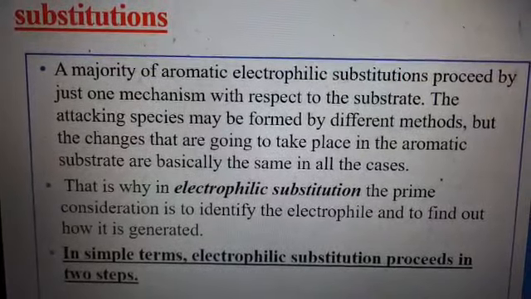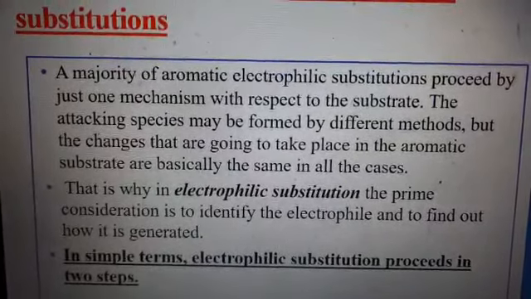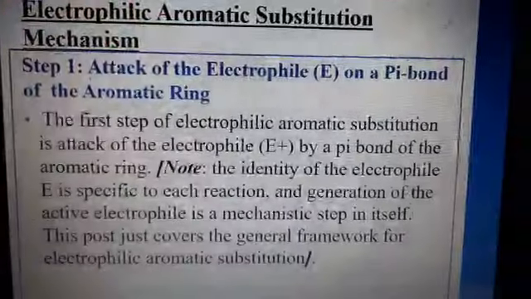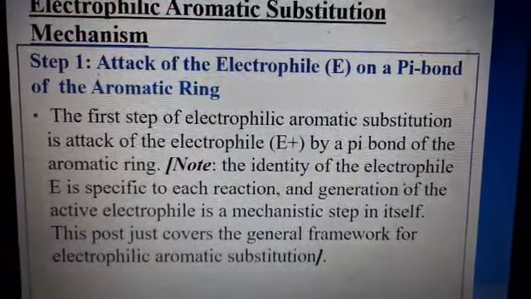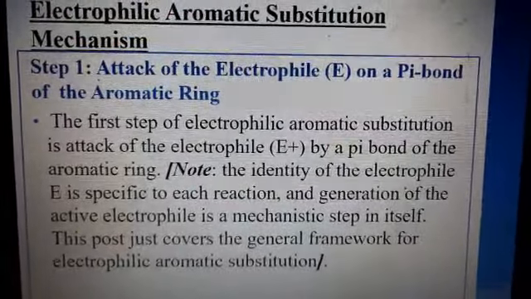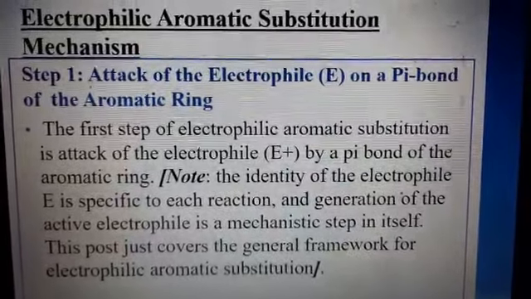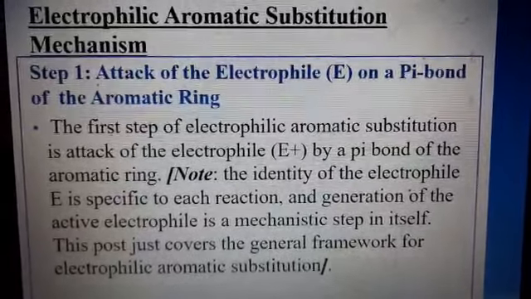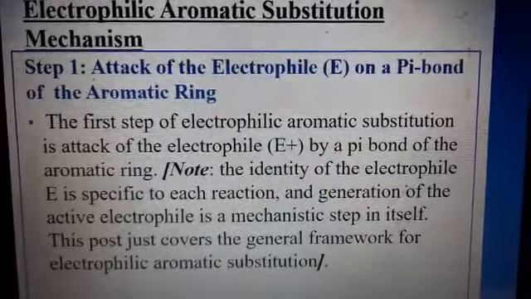And this is the most important step, how we can generate the electrophile. In simple terms, electrophilic substitution proceeds in two steps. The first step is the attack of the electrophile on a pi bond of the aromatic ring.